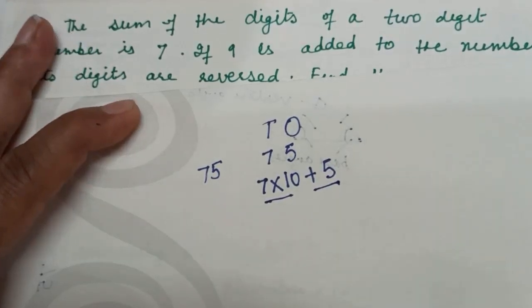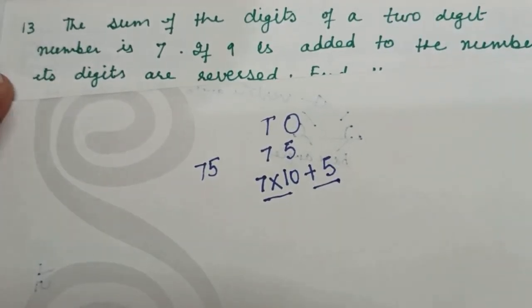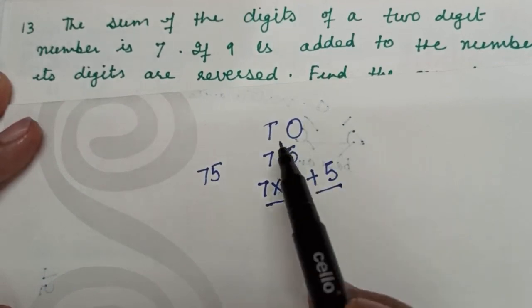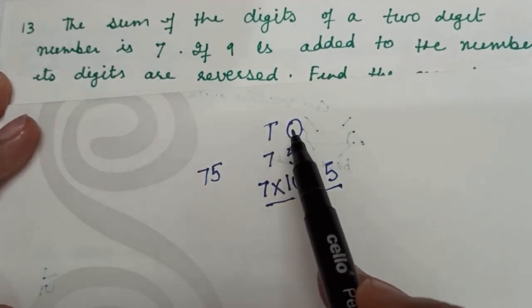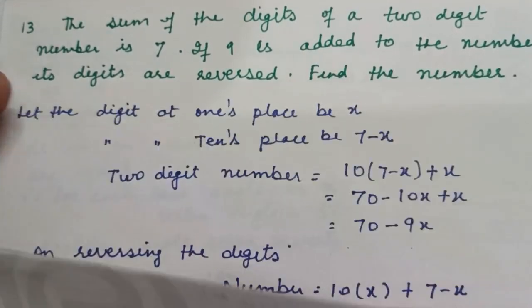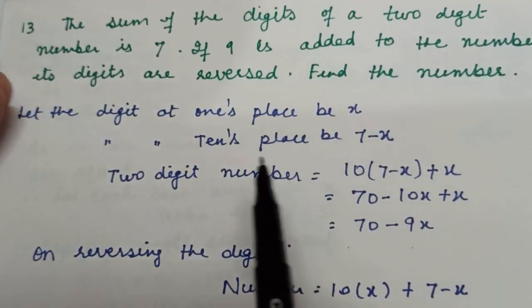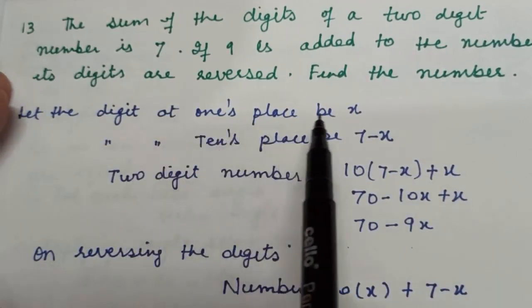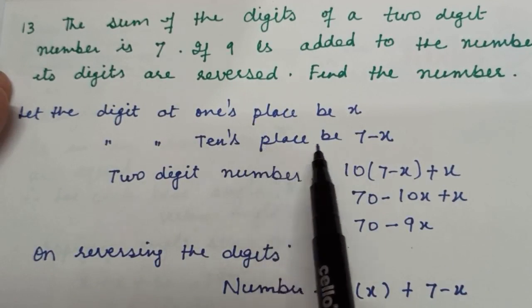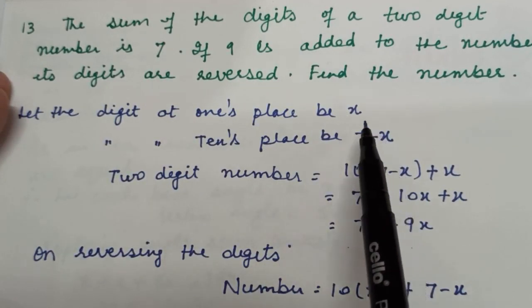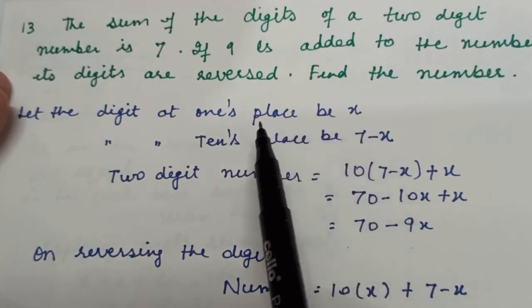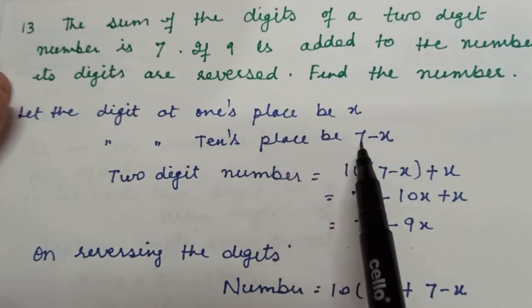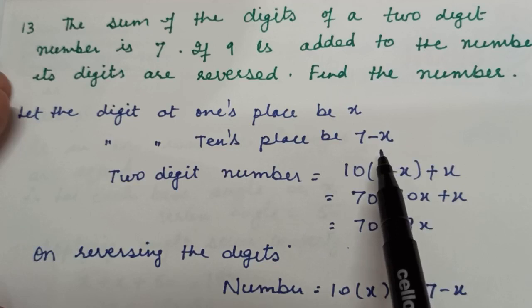Here we are given the sum of the digits of the 2-digit number. It means the sum of tens place plus ones place. So what we will do here is, let the digit at ones place be x and the digit at tens place will be 7 minus x. Why 7 minus x? Because the sum of both the digits is 7. It means if one is x, the other will be 7 minus x.